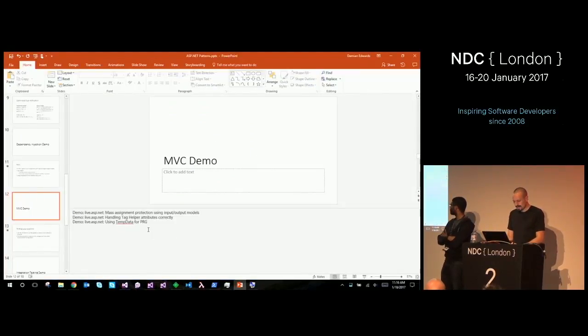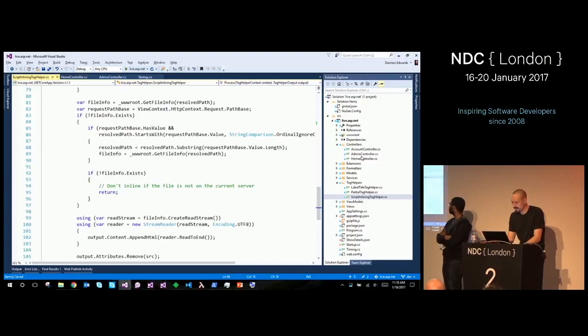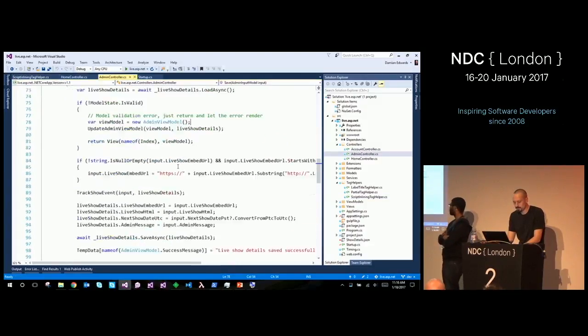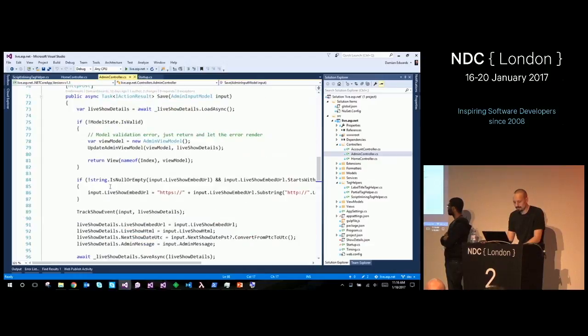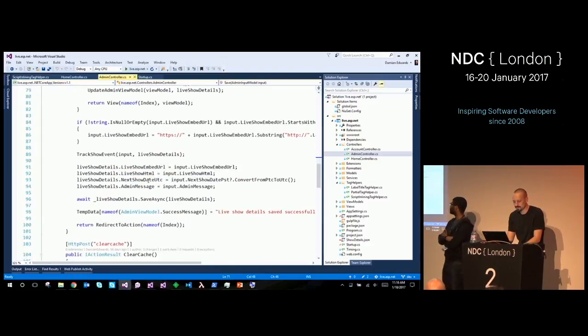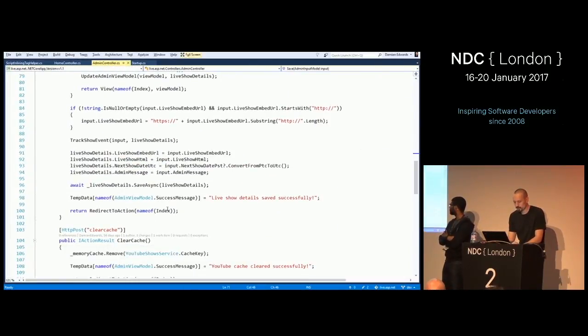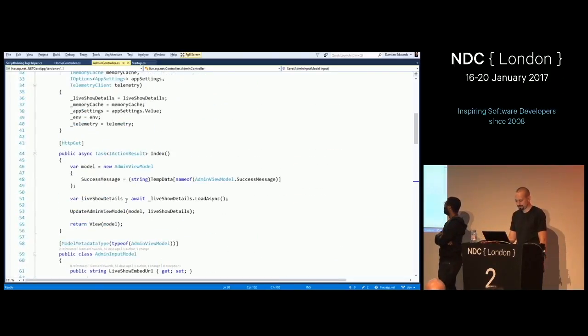Okay. Lastly, using temp data for post redirect get. So if I go back to my admin controller, it's pretty straightforward. Down here in my save method, after a successful save, I want to show that it's succeeded. So I say, okay, shove into temp data, use the name of the success message property on my admin view model as the key, and just say, this is what I want. And then when the get happens, I come back up here, pull it back out again, cast it, and push it straight into there.